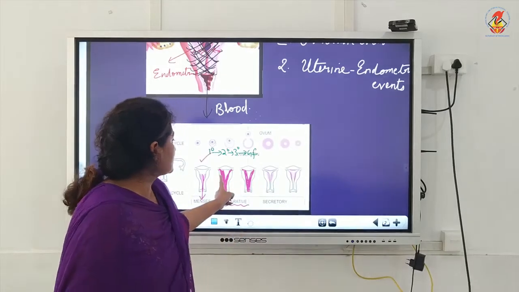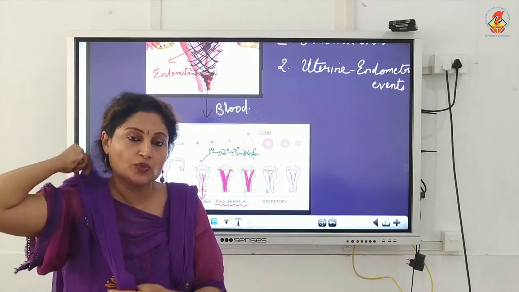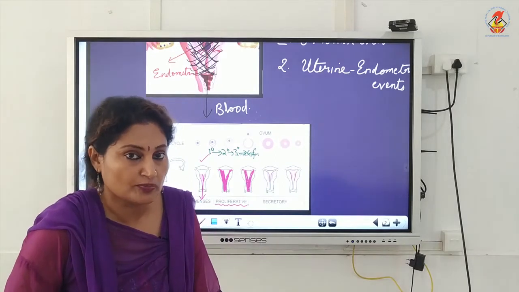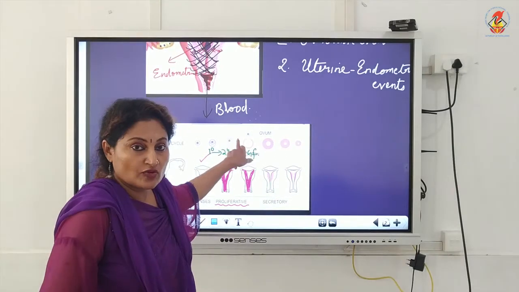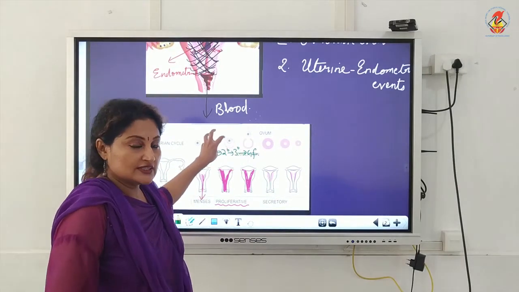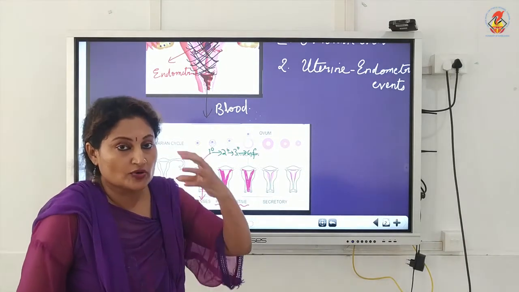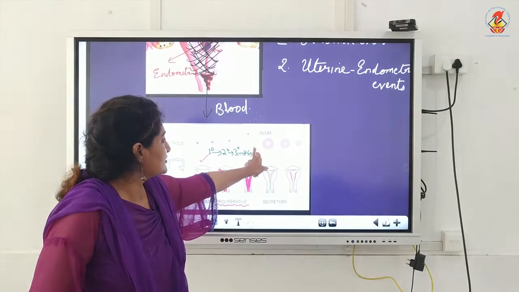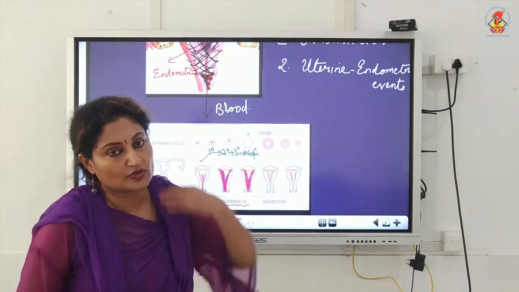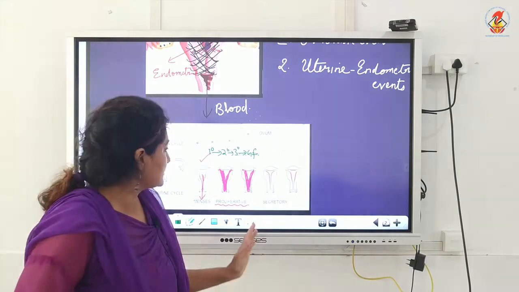Now what happens in the uterus? In the uterus, the uterine endometrium regenerates through proliferation. And what is the status of the ovarian follicles in the ovaries? You can see the ovarian follicles progress or develop or grow from primary to secondary to tertiary to the final stage, that is the Graafian follicle. By now you know the structure of all these phases.